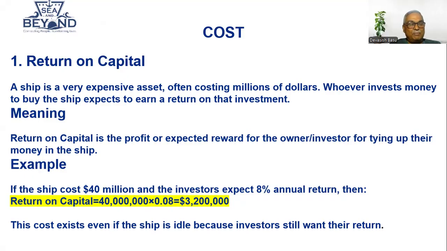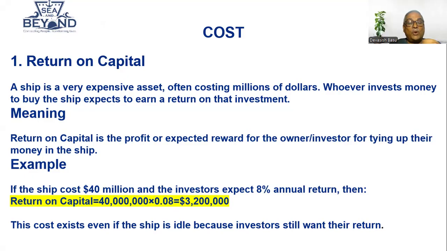A small example: if a ship costs, say, $40 million and the investor expects 8% return, then the return of capital will be $40 million into 0.08, which is about $3 million 200,000. That is your return of capital. This cost exists even if the ship is idle because investors still want the return.